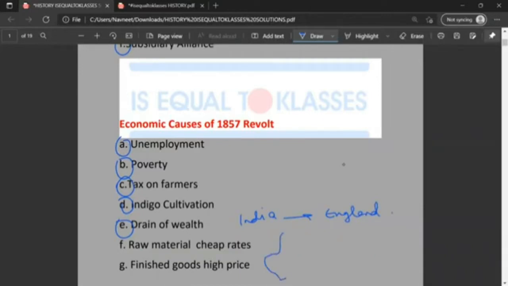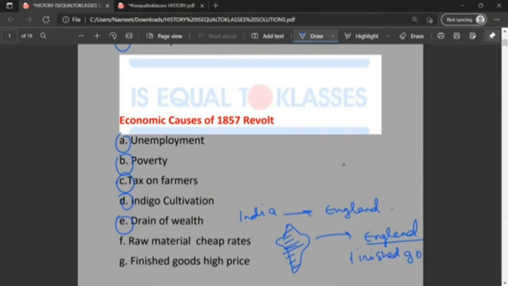So if this is a rough diagram of India, basically raw materials were exported from India to England. Then the machines in the factories in England would produce finished goods and re-import them back to India at high prices.